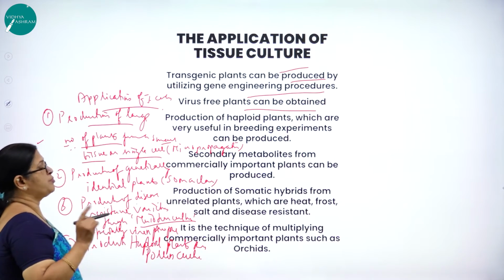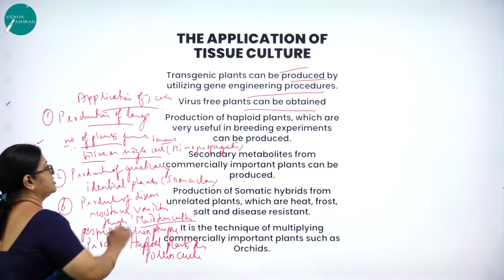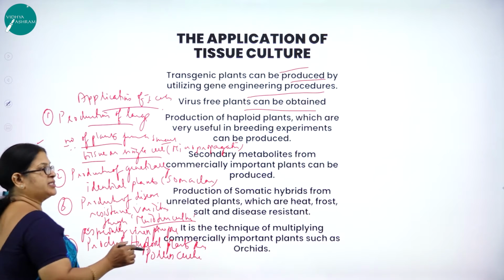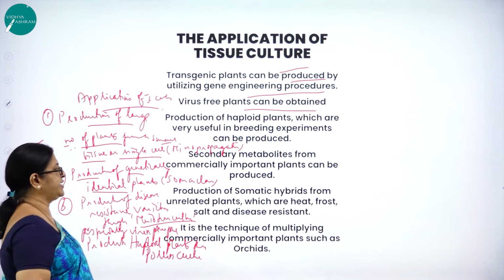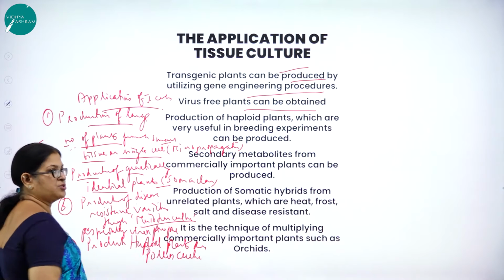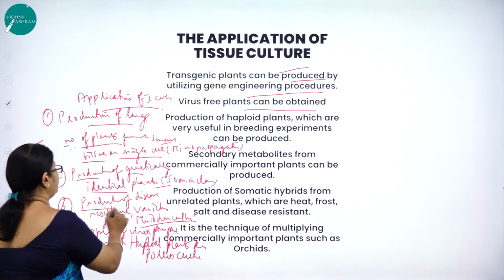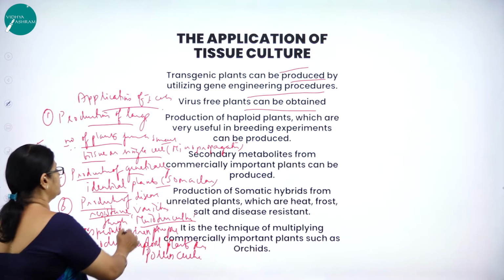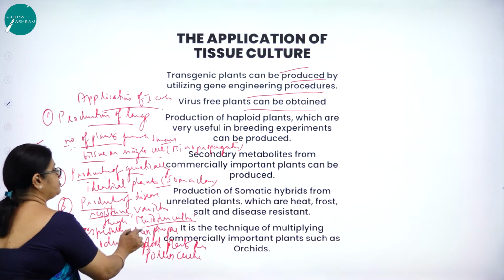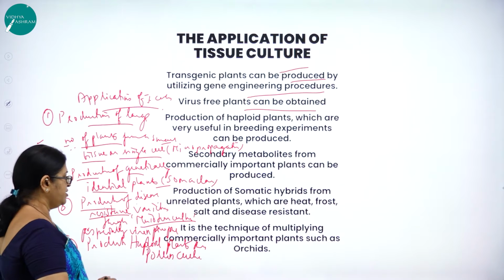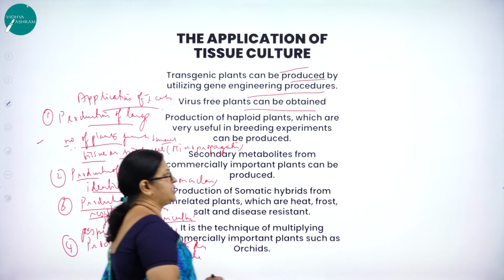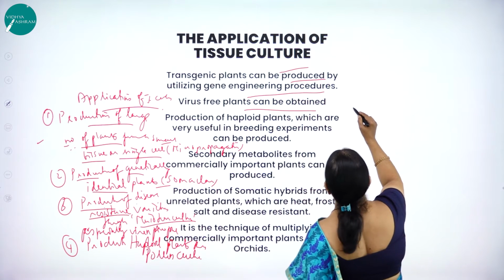First one is production of large number of plants from small tissue or single cell, that is through micropropagation. Production of genetically identical plants, that we use the word soma clones. Then production of disease resistant varieties through meristem culture, especially virus-free plants. And production of what? Haploid plants through pollen culture.